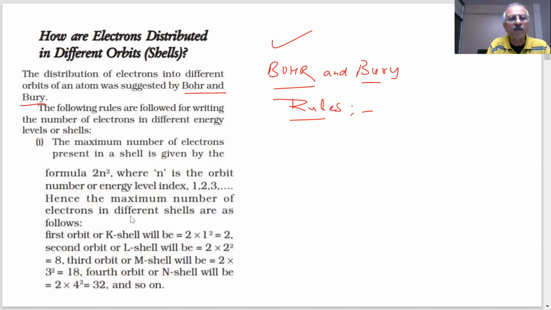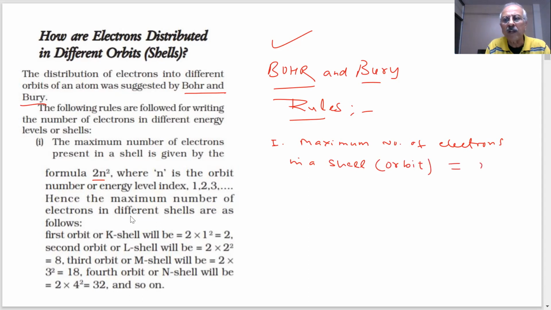The maximum number of electrons present in a shell is given by 2n squared. The first rule says the maximum number of electrons in a shell or orbit is equal to 2n squared. This is a formula I can use now. If n is equal to 1, which shell is this?